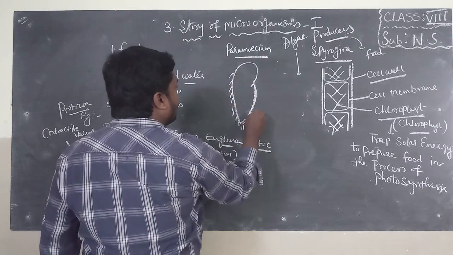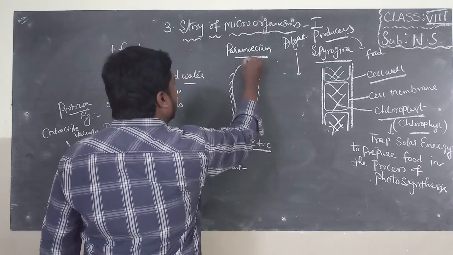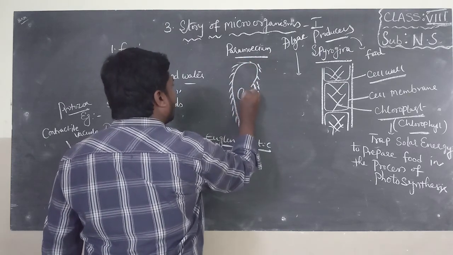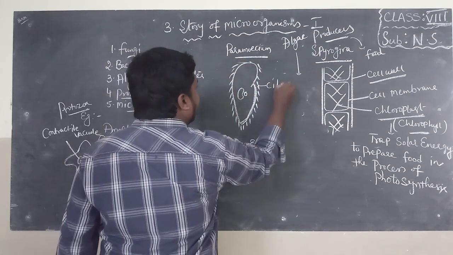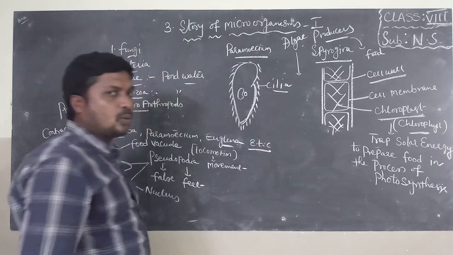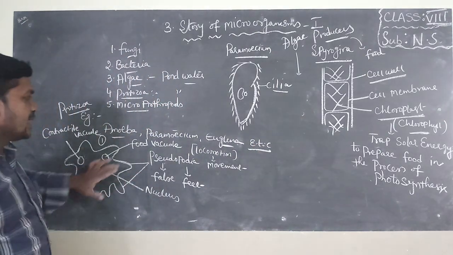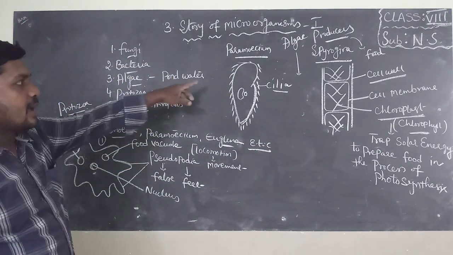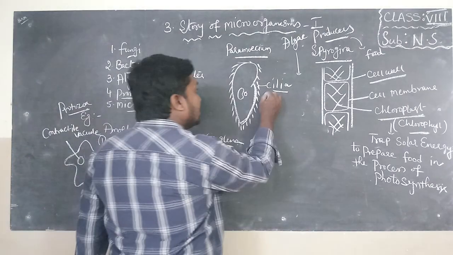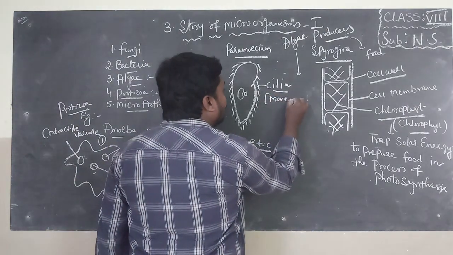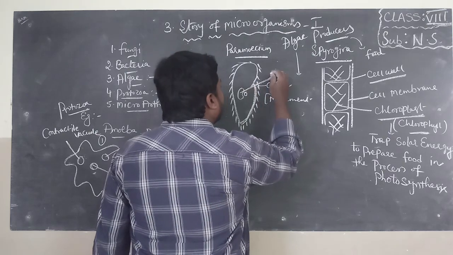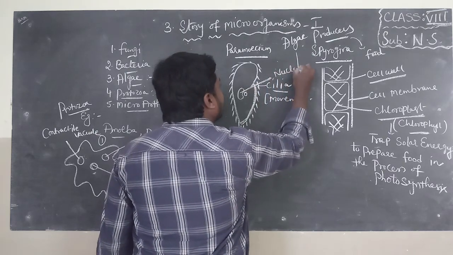Paramecium has small hair-like structures known as cilia. Amoeba have finger-like projections known as pseudopodia. Paramecium have cilia. This cilia is helpful for movement. They have a nucleus.